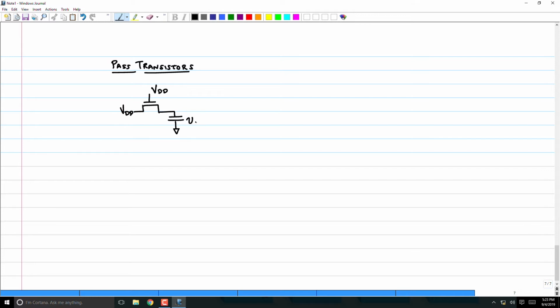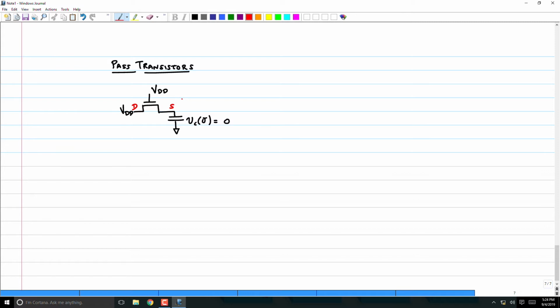Assume that this capacitor is discharged. So what's the drain and source first? VDD is drain, and this is source, right? Now, what happens to the source side?